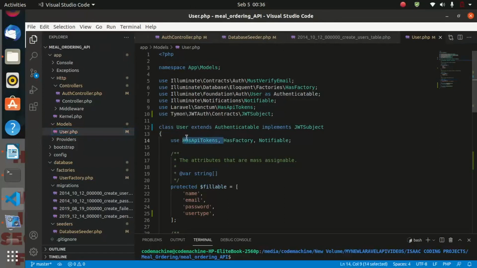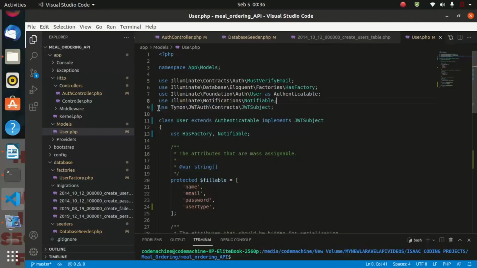By the way, we don't need this API token, and we don't need to use Sanctum because we are using JWT.